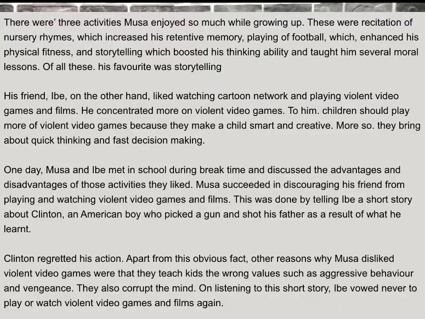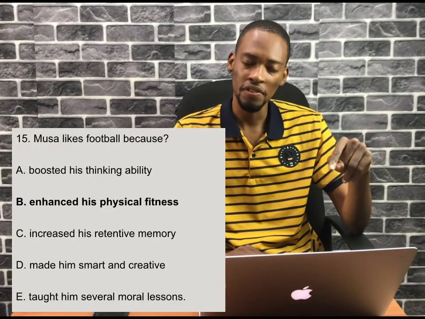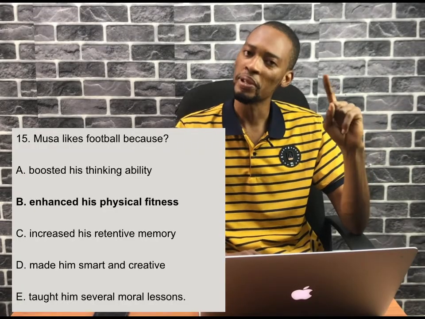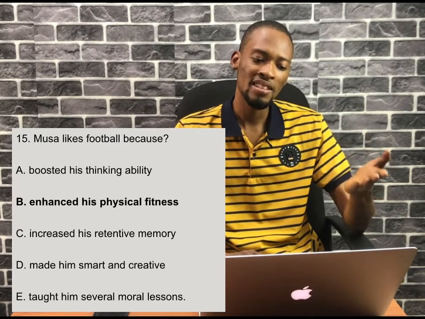Now, the passage. There were 3 activities Musa enjoyed so much while growing up. These were recitation of nursery rhymes, which increased his retentive memory, playing of football, which enhanced his physical fitness. So with that, we've already answered one question, which is question 15. Musa likes football because B, enhanced his physical fitness. That's the correct answer. Let's proceed.